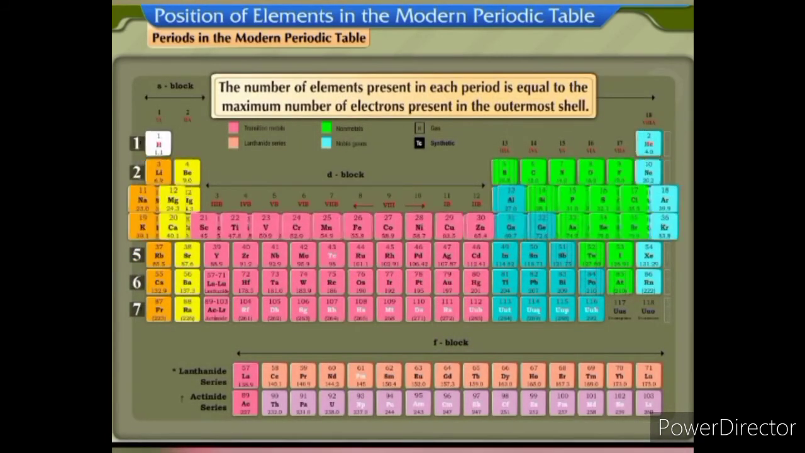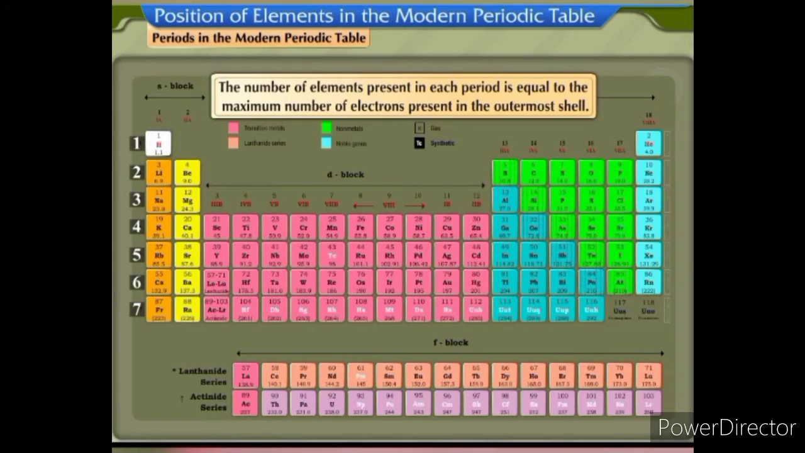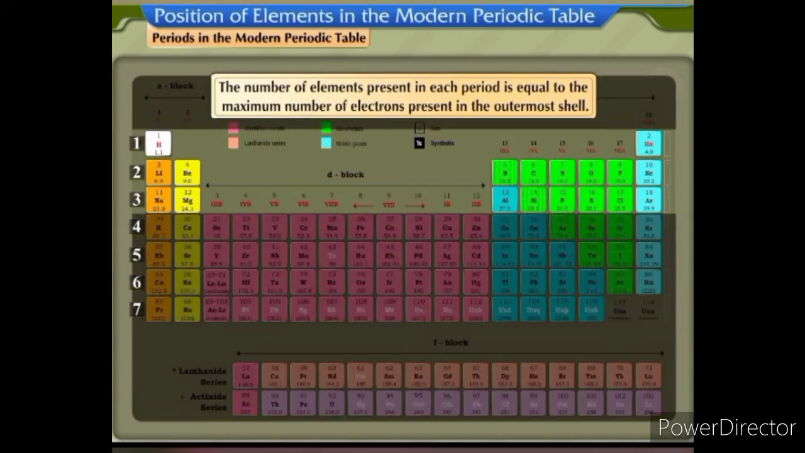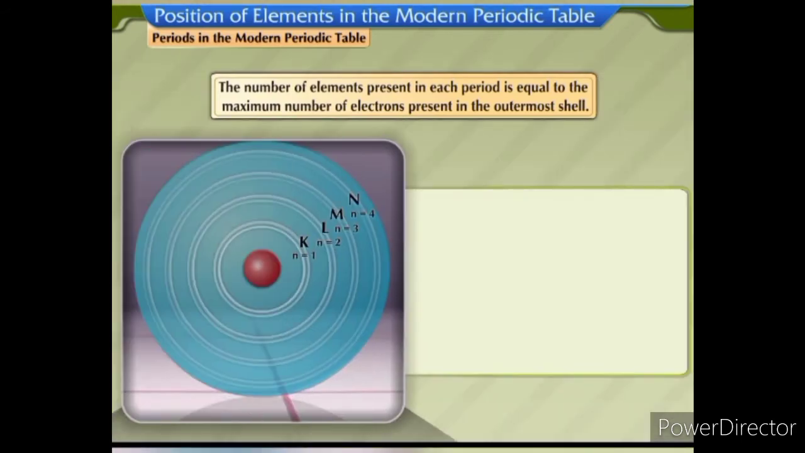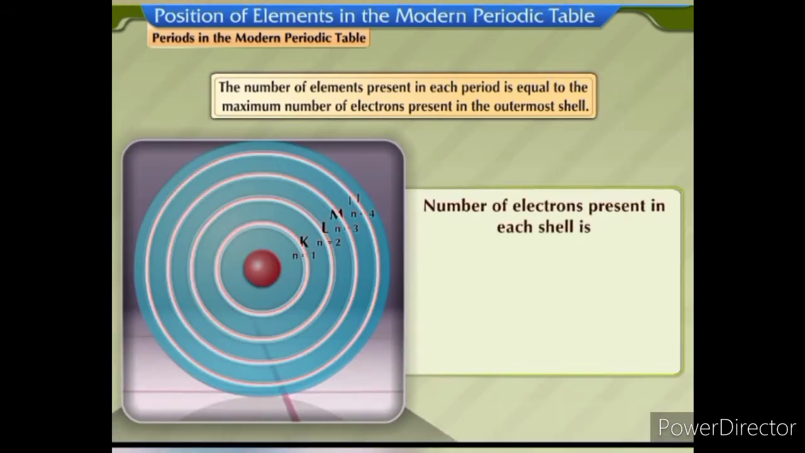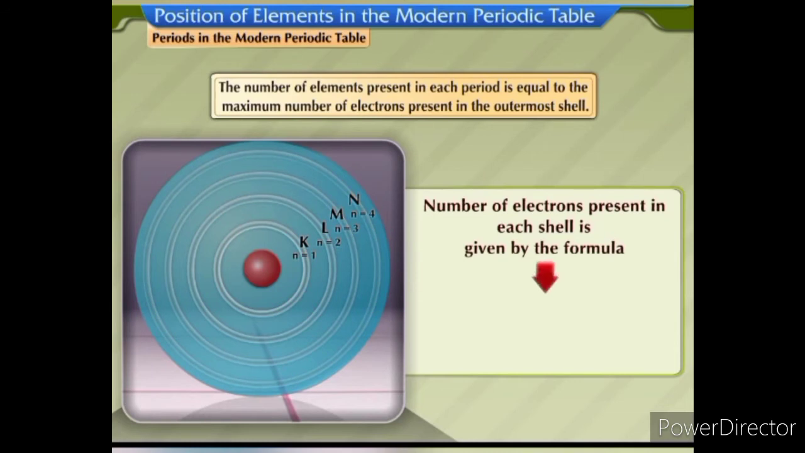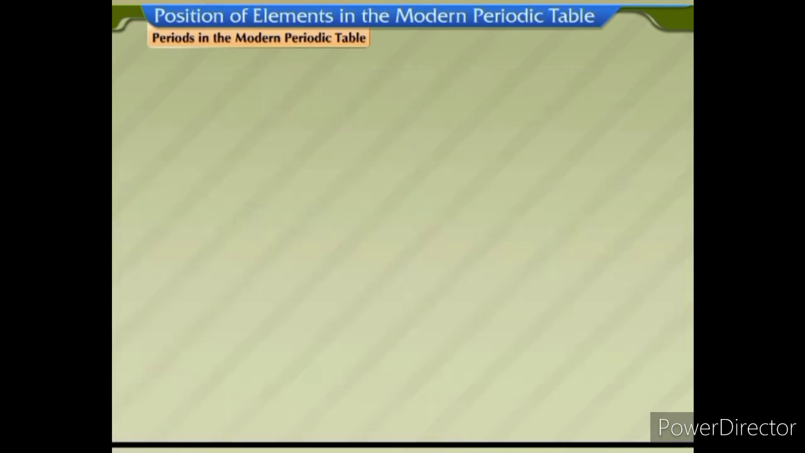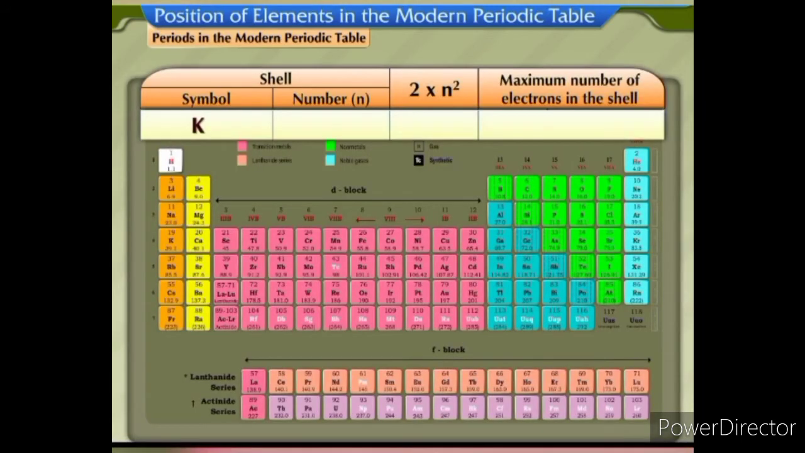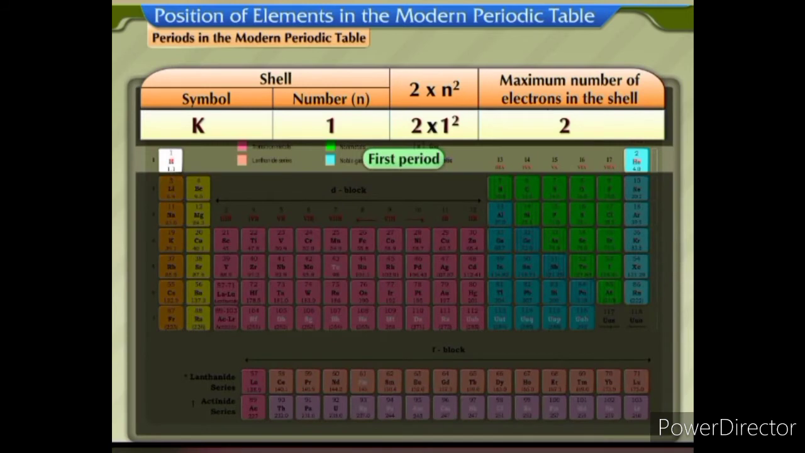The number of elements present in each period is equal to the maximum number of electrons present in the outermost shell. This rule is applicable only to the first 3 periods. You know that the number of electrons present in each shell is given by the formula 2n squared, where n is the shell number. K shell is the first shell, so the value of n is 1 and the number of electrons is 2. Therefore, the first period will contain 2 elements.